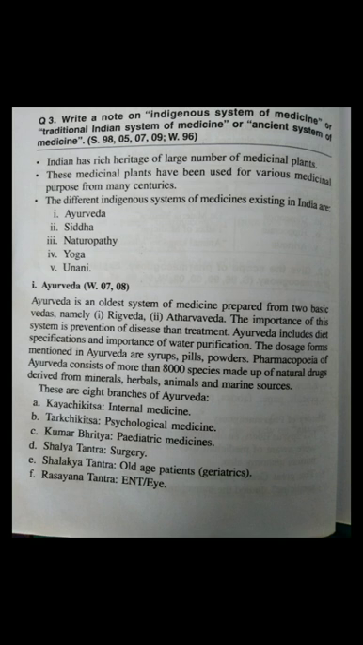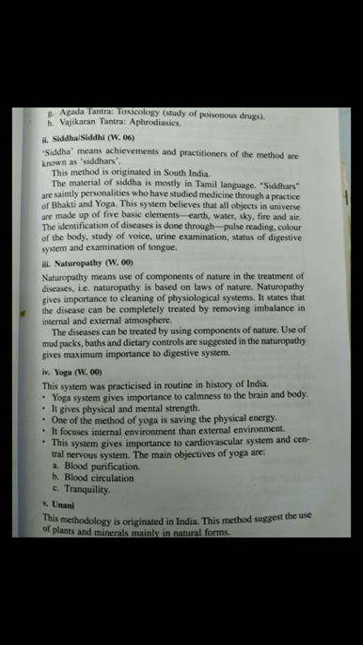Then Rasayana Tantra for ENT or eyes. Then Agada Tantra, that is toxicology for study of poisonous drugs. And last is the Vajikaran Tantra for the aphrodisiacs. These are the 8 branches of Ayurveda.